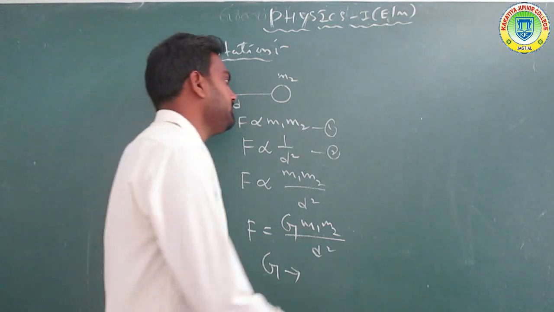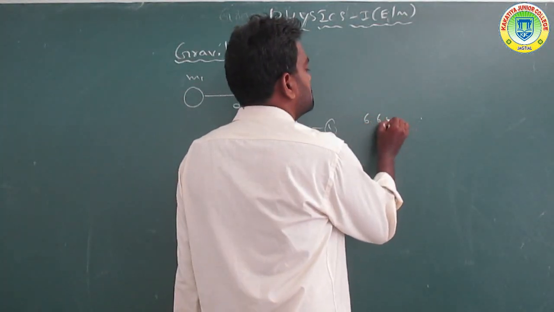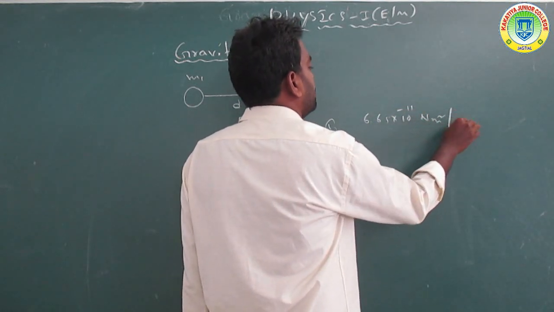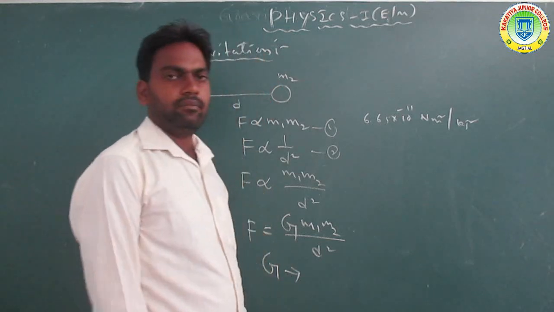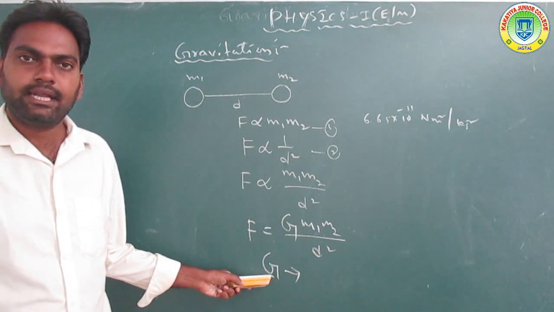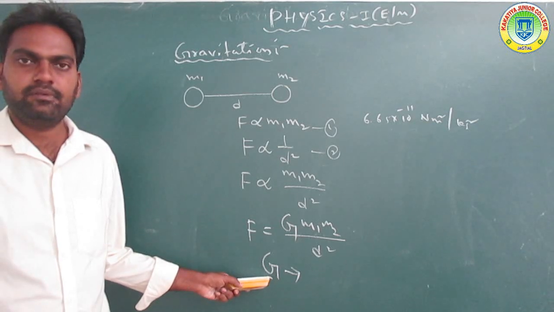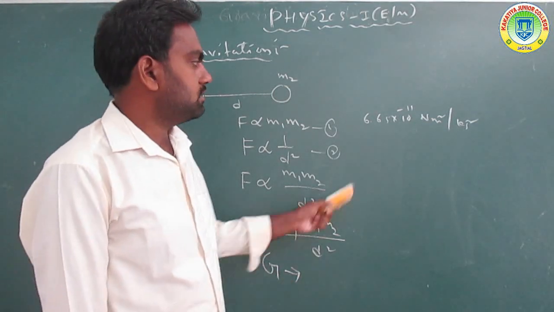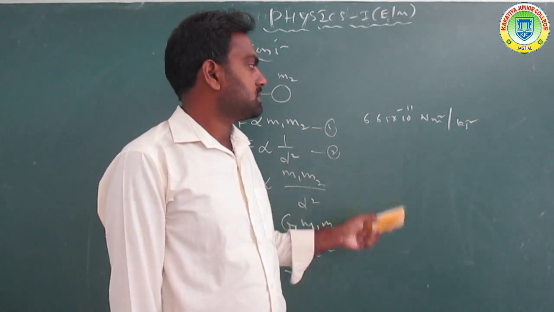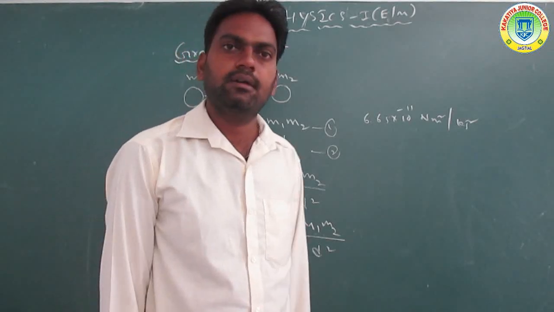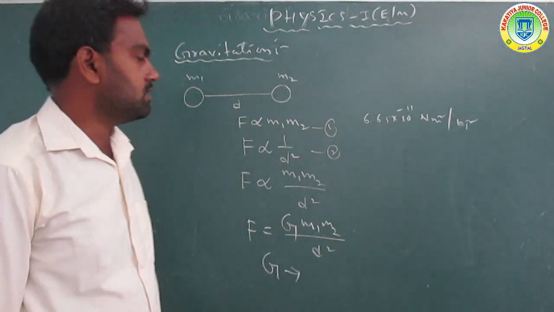Its value is 6.65 into 10 to the power of minus 11 Newton meter square per kg square. Got it.